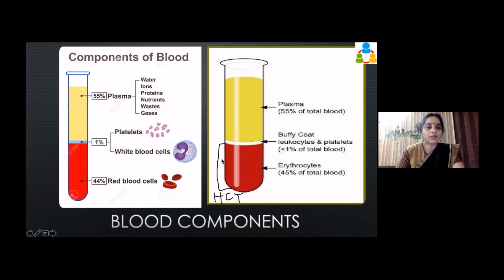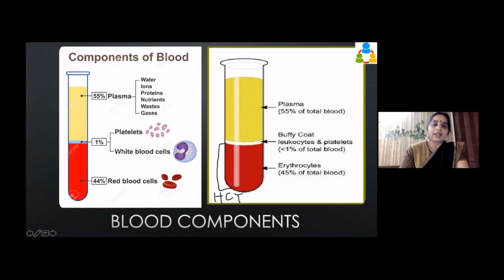Okay. Now you can see these erythrocytes are taking 44 to 45% of the blood cells, the space they are occupying. What is that? That is the hematocrit. When you look at the report, you will find hematocrit mentioned. The hematocrit is this volume that it is occupying, 45%. That is the normal. The rest is plasma.